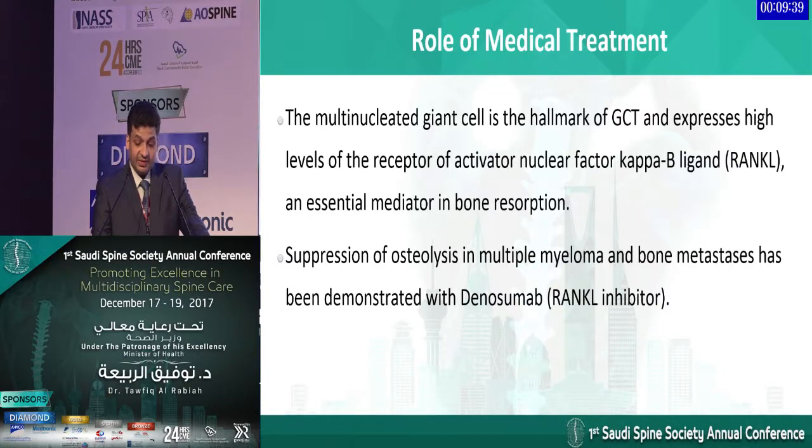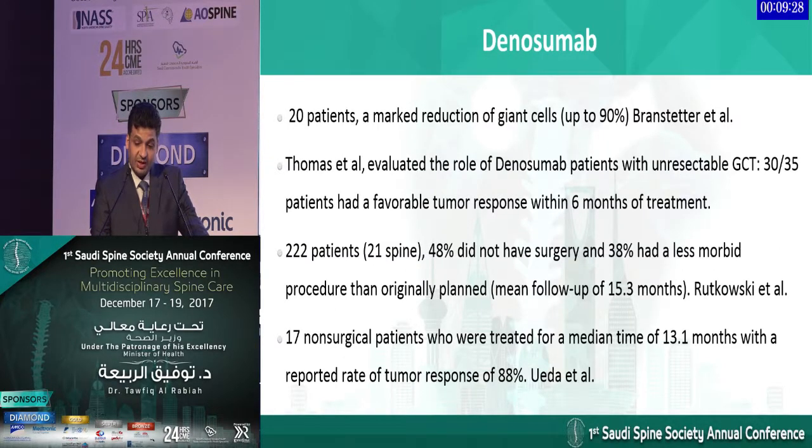Suppression of these osteoclasts has been well established in the literature by multiple myeloma and bone mets with the treatment of denosumab. There are trials that showed that denosumab does affect GCT. This is just a small glimpse of the literature that's out there. There's a study of 20 patients that showed marked reduction in the number of giant cells, up to 90%.